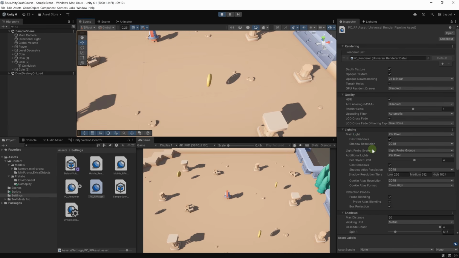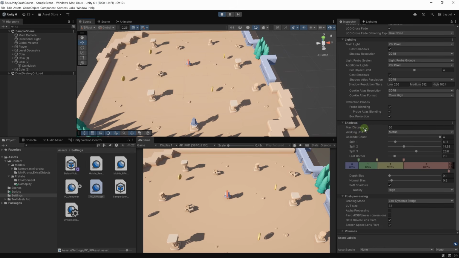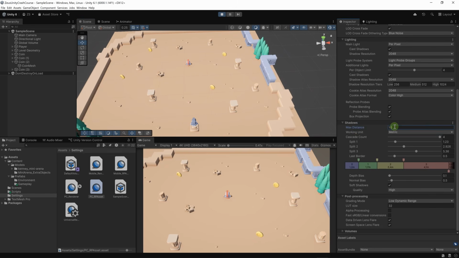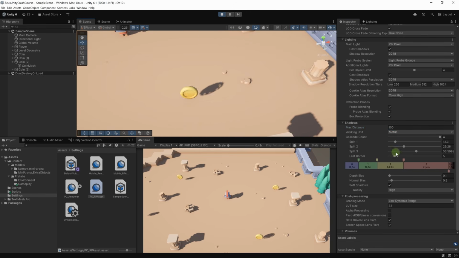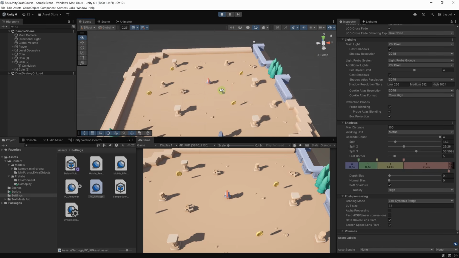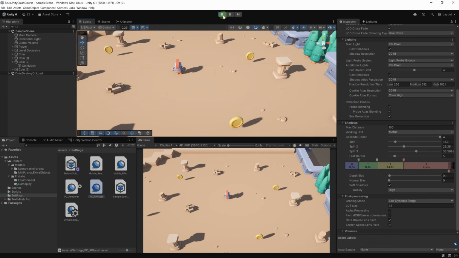If we go to lighting, and down here we have shadows, we can set the max distance that the shadows are visible. Let's set it to 100. And here, these little empty areas in the shadows that you can see are easily fixed by setting the normal bias to 0. This fixes the problem. Okay, now we have better looking shadows. Let's go out of play mode.